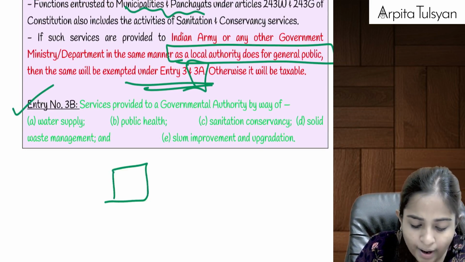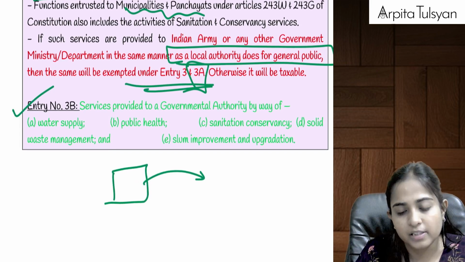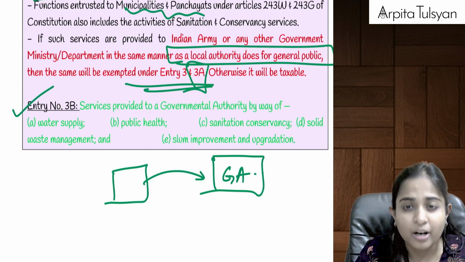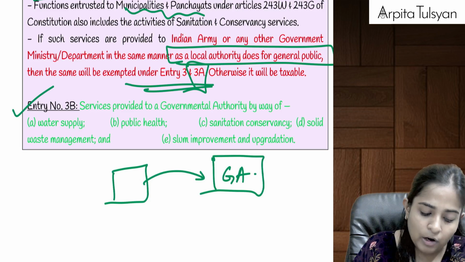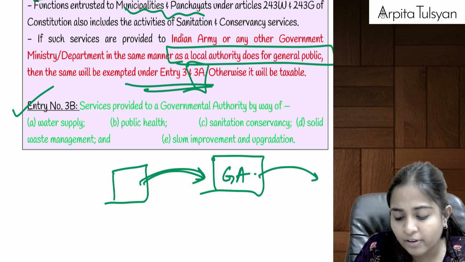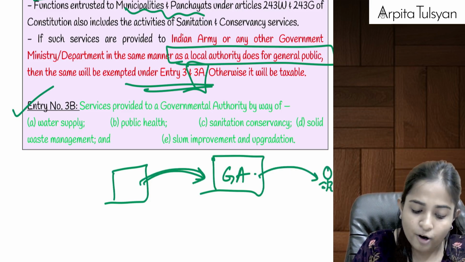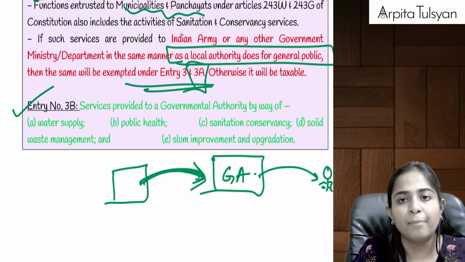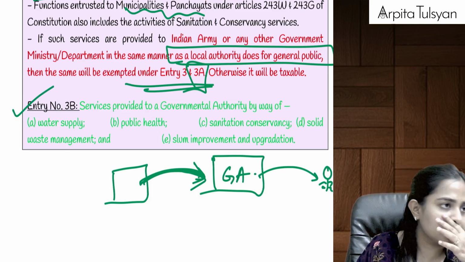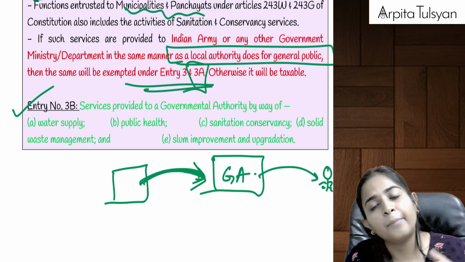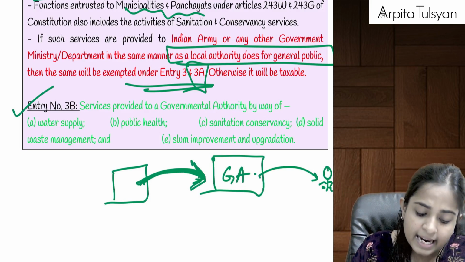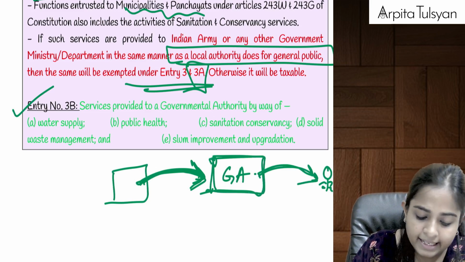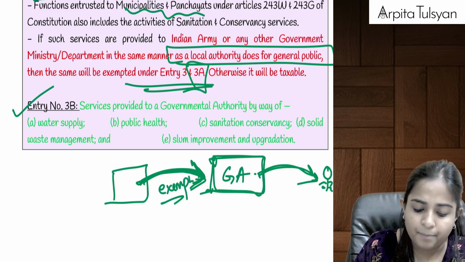If we are providing any services to the governmental authority, like the Delhi Development Authority, etc., the governmental authority will provide it to the general public, but for that it takes some services in relation to water supply, public health, sanitation and conservancy services, solid waste management and slum improvement and upgradation services. If the governmental authority is taking the services from us and then providing it to the public, then these services will be totally exempted from GST.